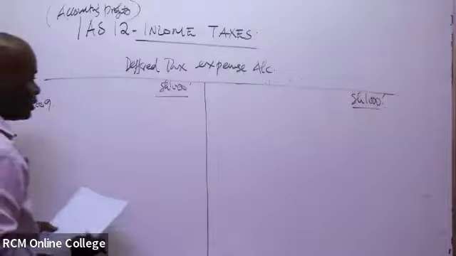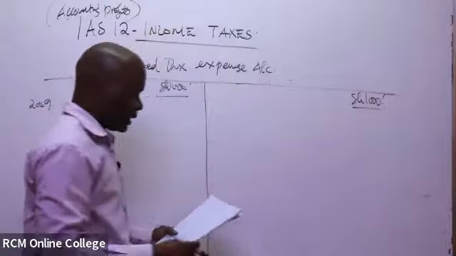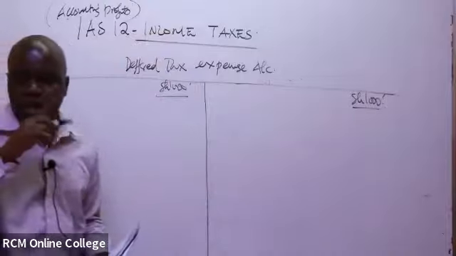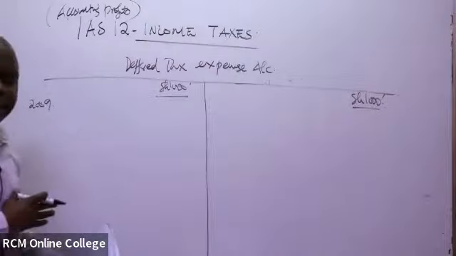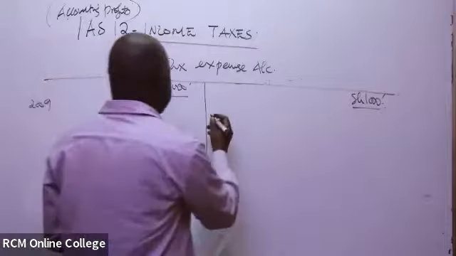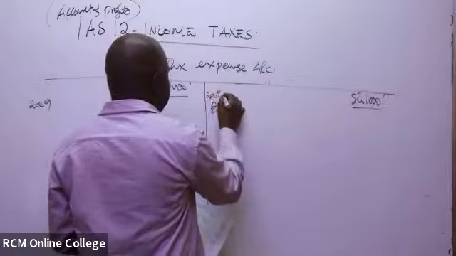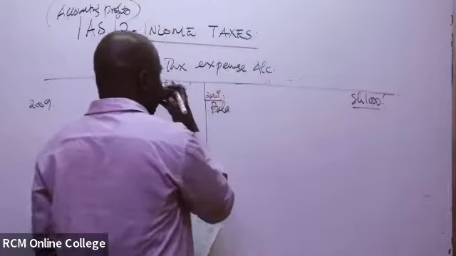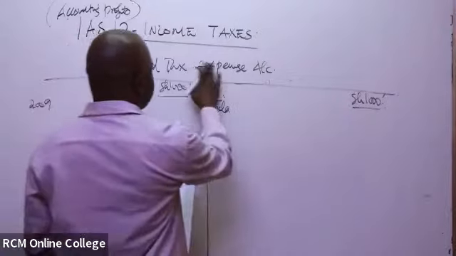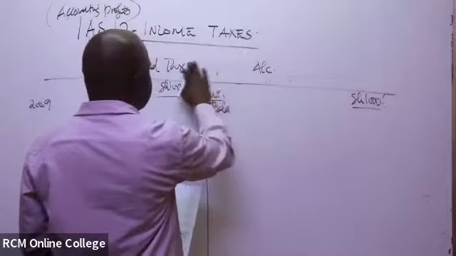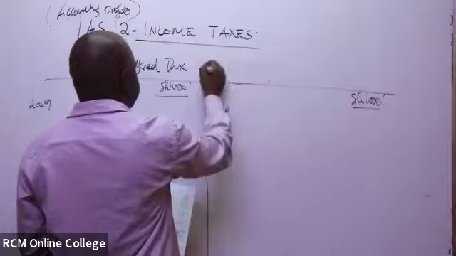For 2009, we started with 0. But by the end of the year, how much did we have? 180. From just what you computed from the table above in your book. So we started with 0, but by the end of the year, it had increased by 180. So the balance brought down for 2009 in this particular account, because it is a deferred tax liability account, is a liability. It's supposed to be a deferred tax liability account, not expense. So just refer to it as a deferred tax liability account.